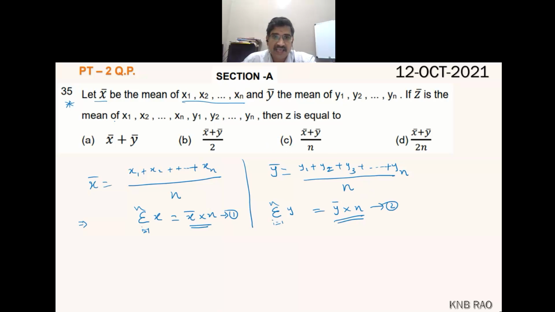Now he is asking, find the mean of this. The mean of these many fellows: n fellows and n more fellows. How many total fellows are there? Tell me. 5 fellows and 5 more fellows. 10. Sir, 2n. Understood?